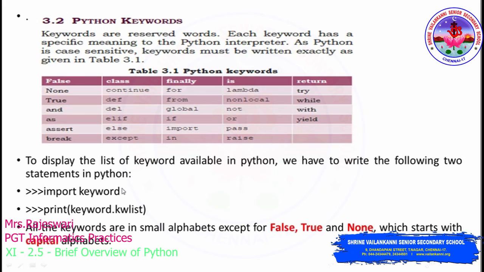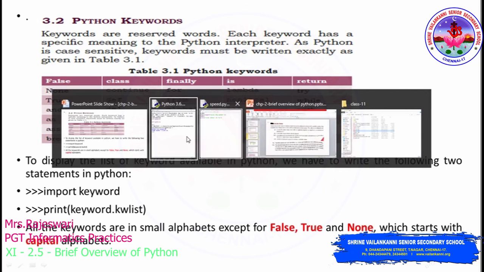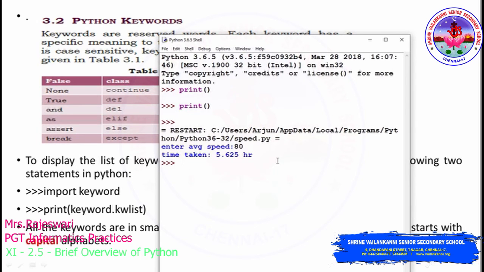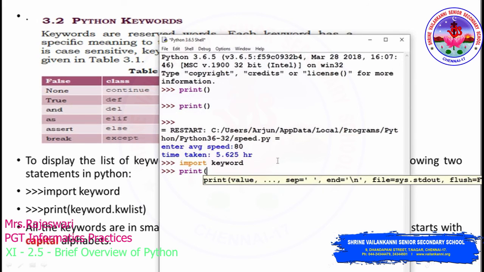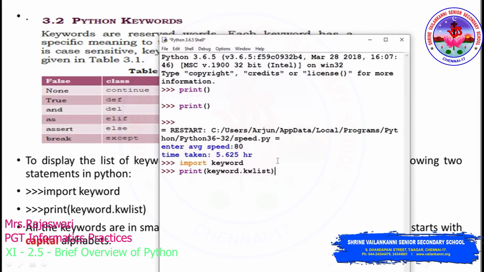To display the list of all keywords which you have in Python, you have to write these statements in the Python shell window. I'll show you how this works. Import is also a keyword in Python. See here, import keyword, followed by print of keyword.kwlist. Here kw is keyword actually, right?